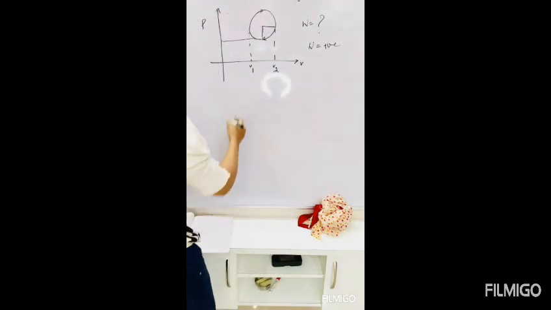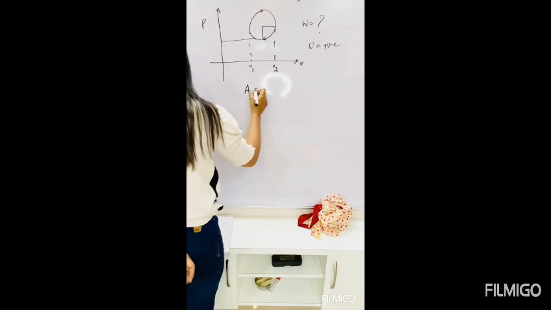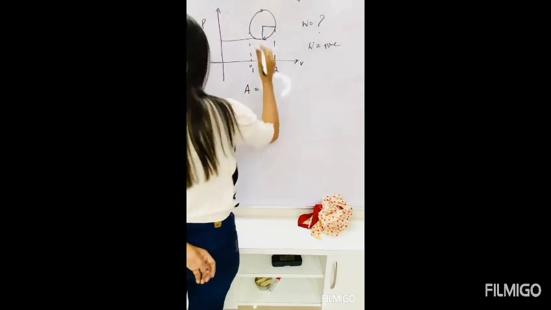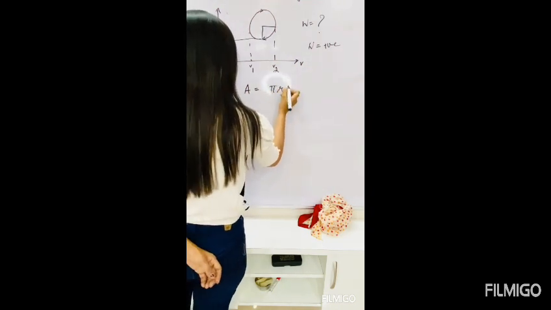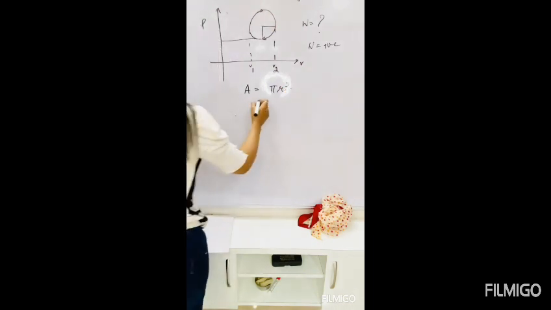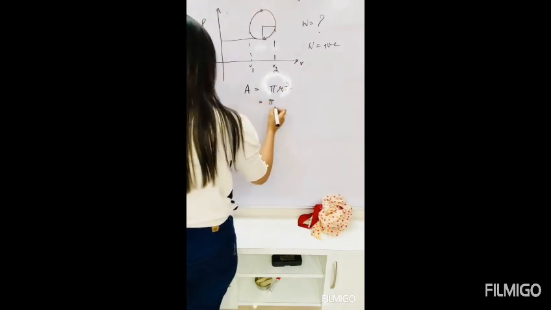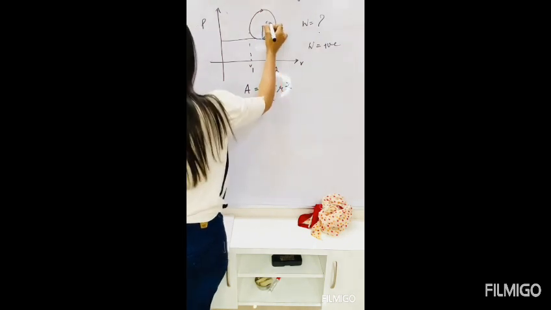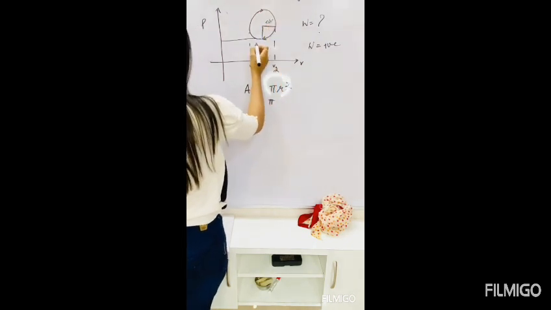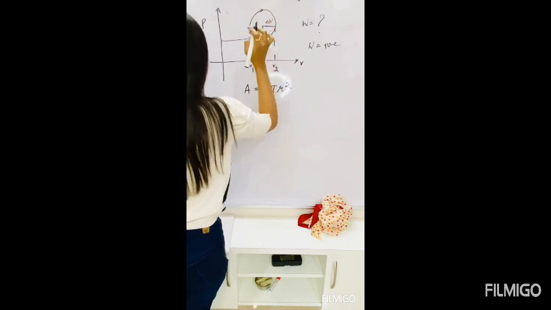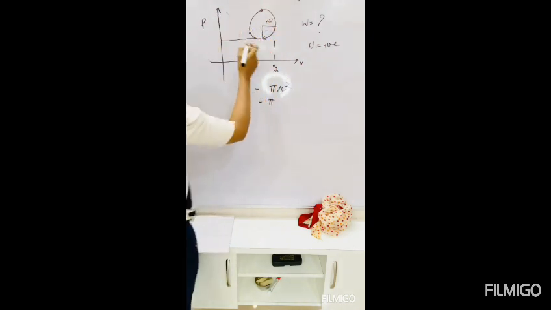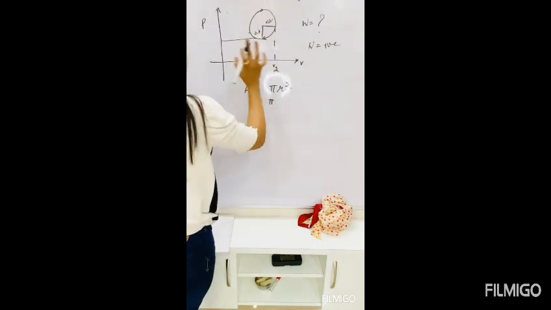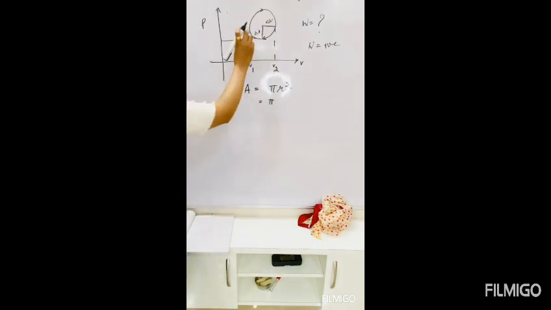Area is how much? Now, some students take the area of a circle, pi r squared. Correct? Now, for the radii, we'll take the change in volume, and here the pressure axis. We know pressure is constant for both the systems.